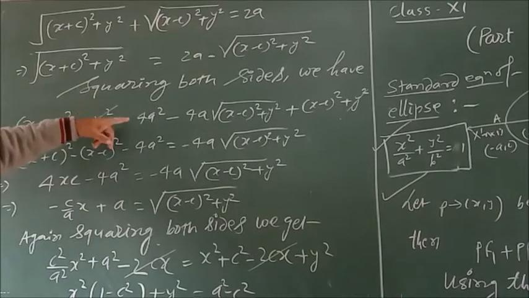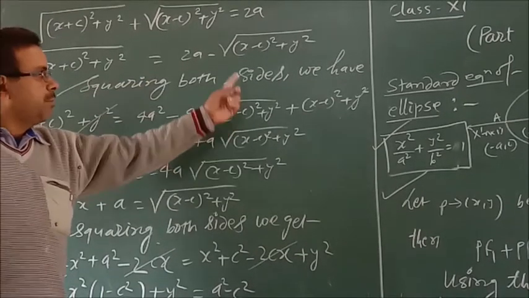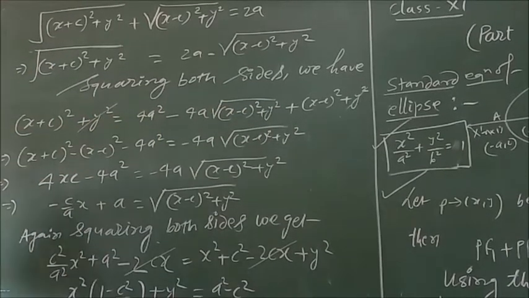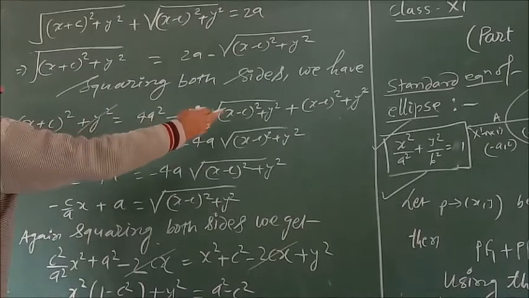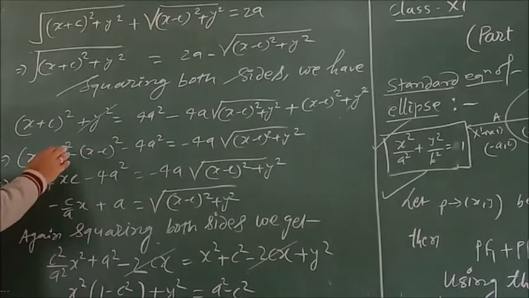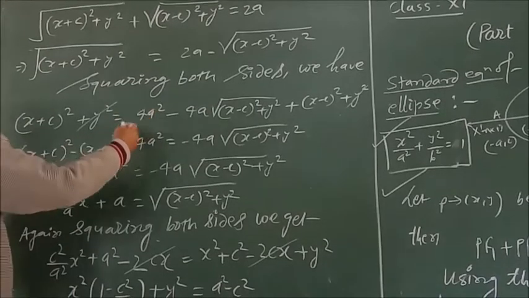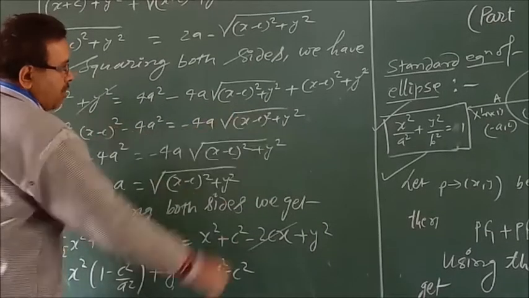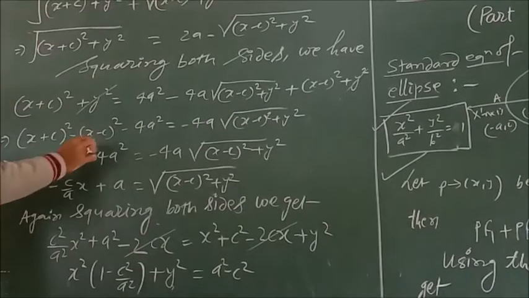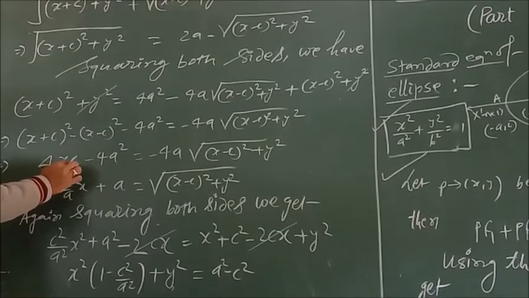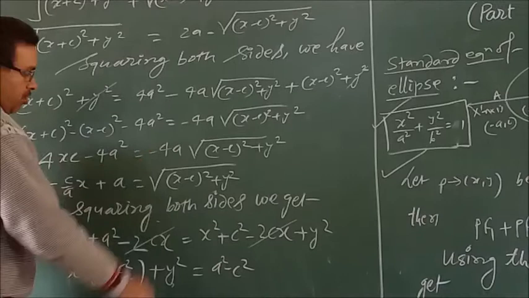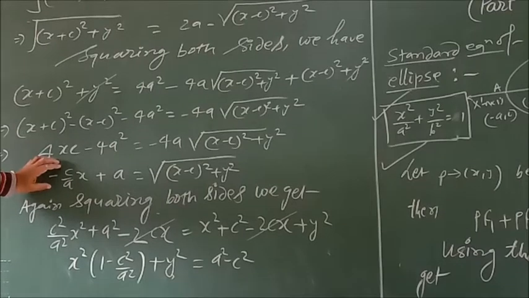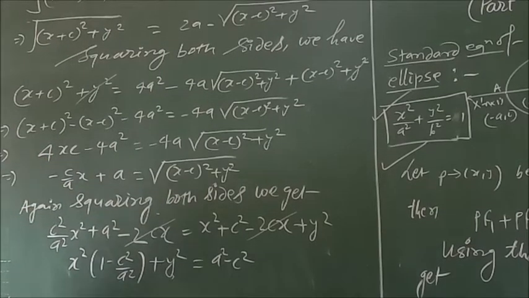(x+c)² + y² = a² − 2ab + b², फार्मूला हमने अप्लाई किया। y² will be cancelled to each other. Now transfer (x−c) and (x+c) whole square on the same sides and it is also −4a² is equal to −4a√((x−c)² + y²). सिंप्लीफिकेशन हमने किया तो we get 4xc − 4a² = −4a√((x−c)² + y²), dividing both sides by −4a and again squaring, we get the